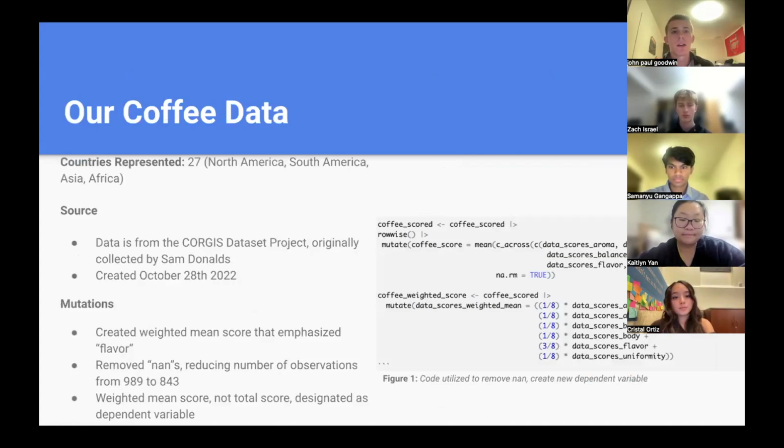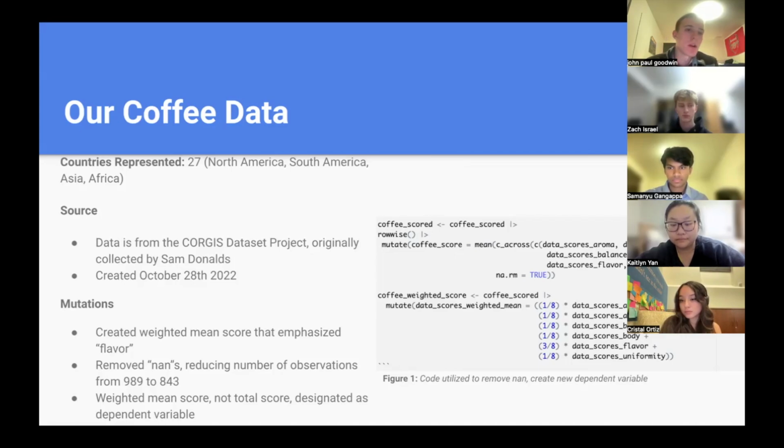So for our coffee data, just some real quick things. We had 27 countries represented. We got it from the Corgus Dataset Project. It was created in 2022. And as far as what we did to the data, first we removed NANs, anything that had any NANs in it, we removed. And then we created a new variable called weighted mean score, where basically we took all of